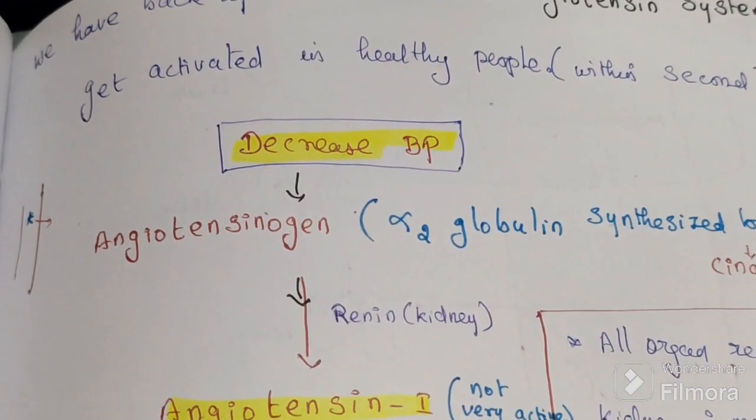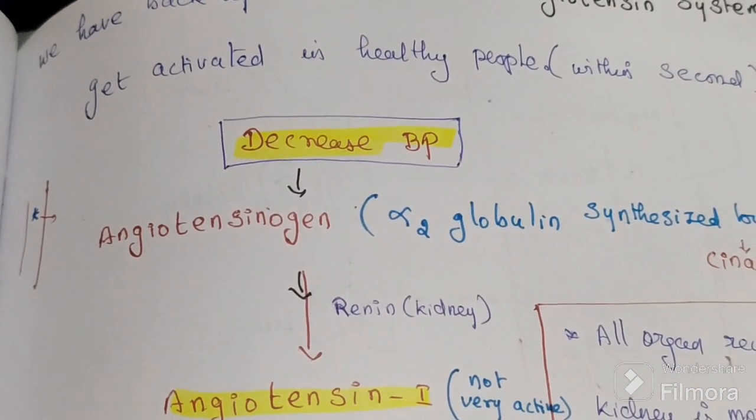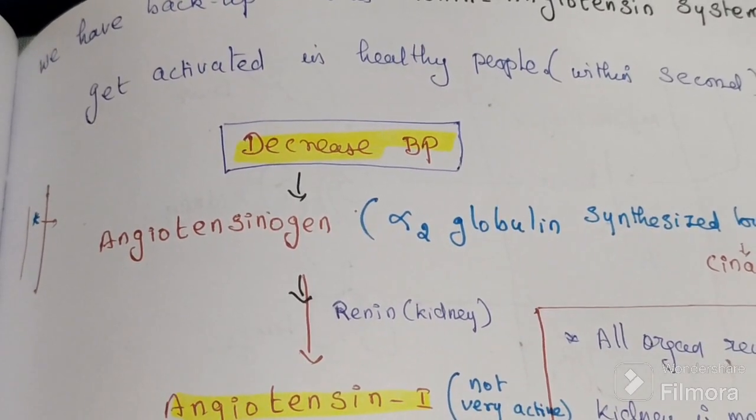Suppose any person's blood pressure is falling due to any reason.